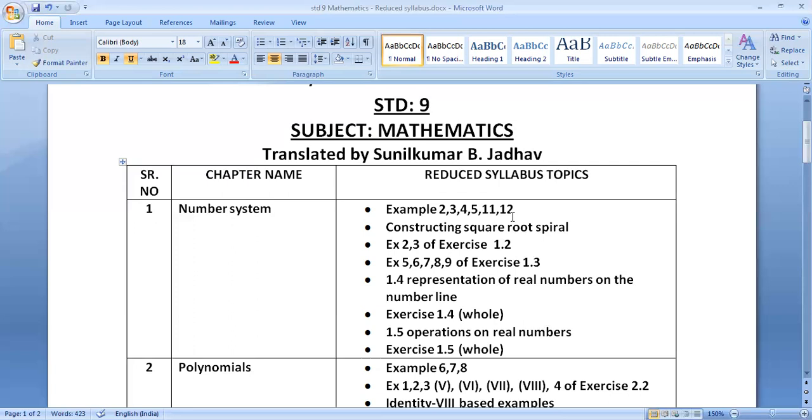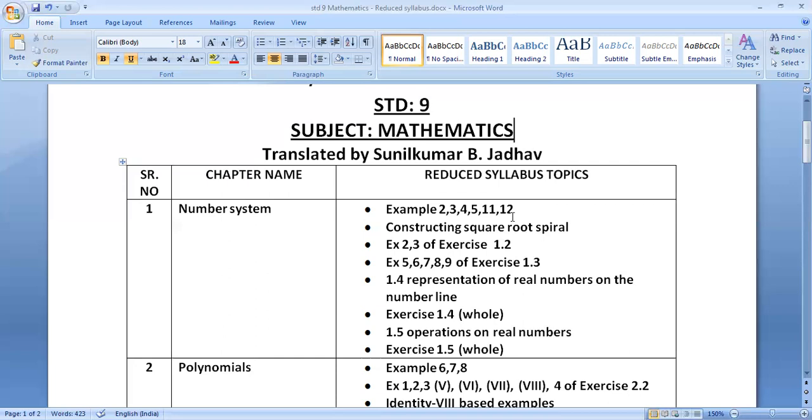But on page number 19, examples 13, 14, and 15 are included. Furthermore, page number 22, example 16 and example 17 included. Page number 23, example 18, example 19, example 20 included.